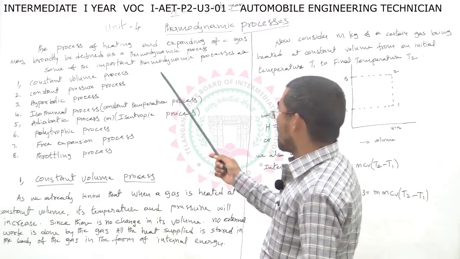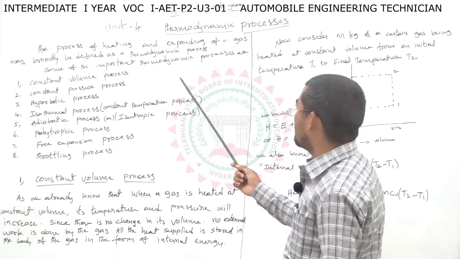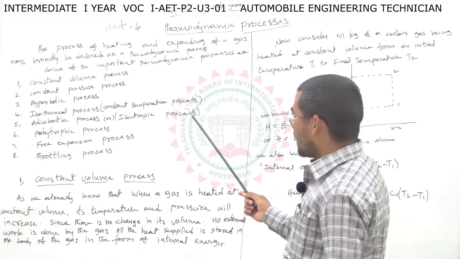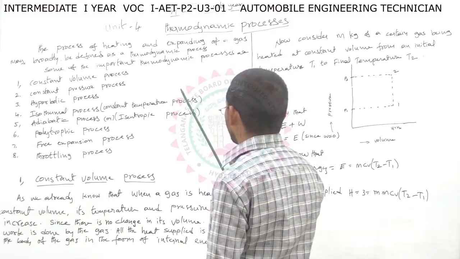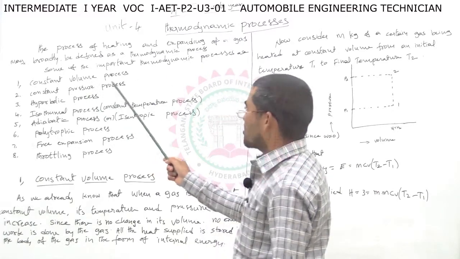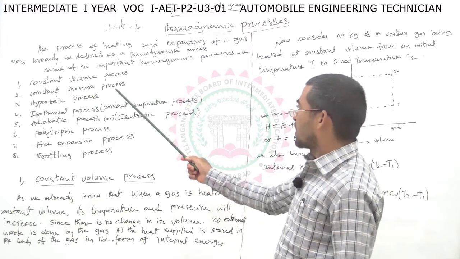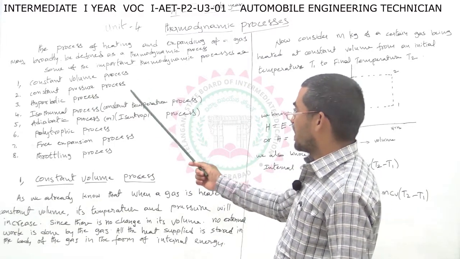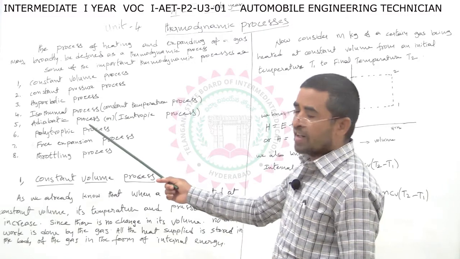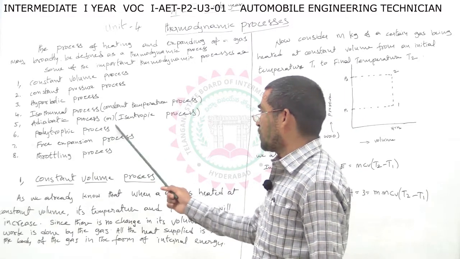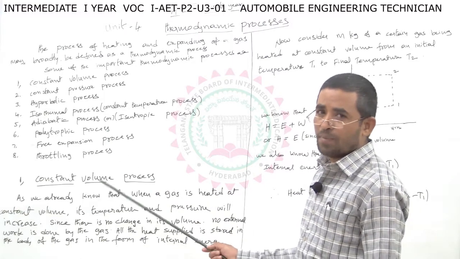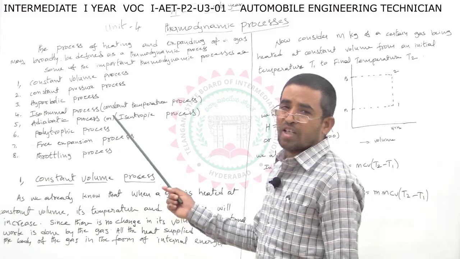In our syllabus, there are 5 types of thermodynamic process: constant volume process, constant pressure process, isothermal process, adiabatic process, and polytropic process.